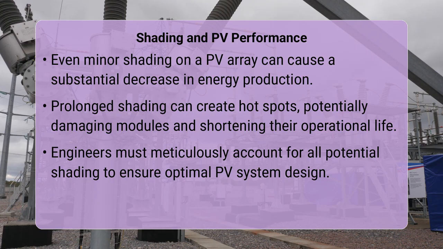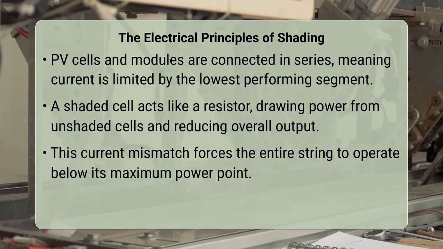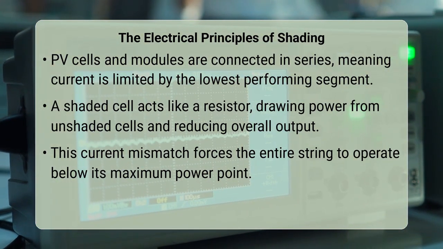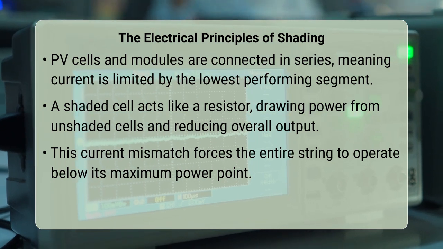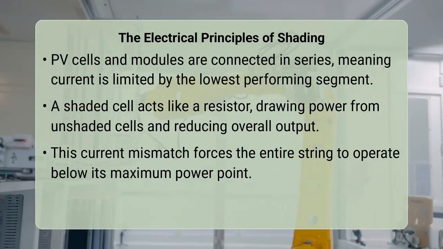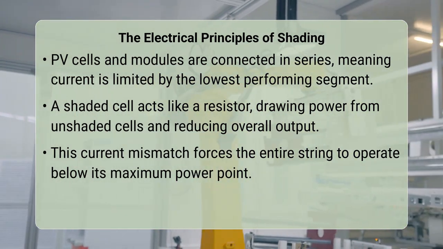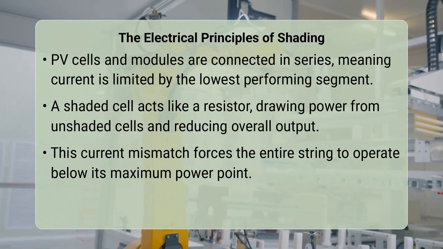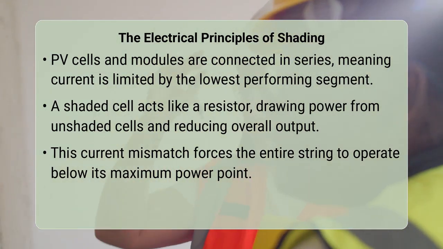The core reason lies in the series connection of photovoltaic cells within a module and modules within a string. When a cell is shaded, its current output drops. Since cells in series must carry the same current, the shaded cell acts like a resistor, impeding the flow from the unshaded, productive cells. This mismatch forces the unshaded cells to operate at a suboptimal point, leading to a substantial drop in overall power output. This phenomenon occurs because the current is limited by the weakest link in the series circuit.